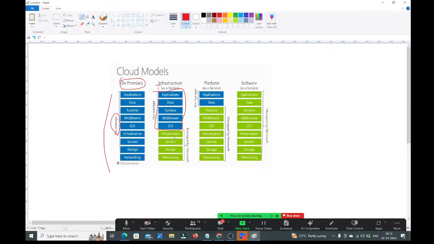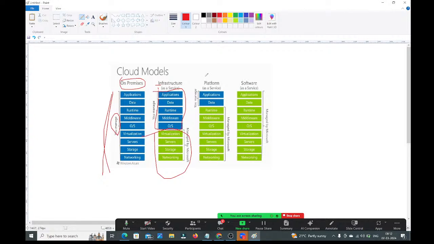And virtualization, servers, storage, networking will all be taken care of by the cloud provider. So with infrastructure as a service, the first 5 things you need to manage and the next 4 things the cloud will take care of.